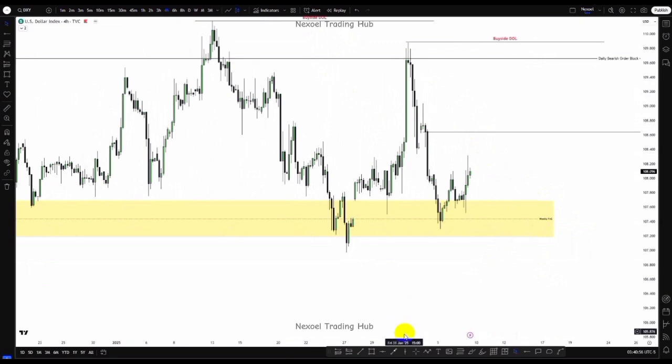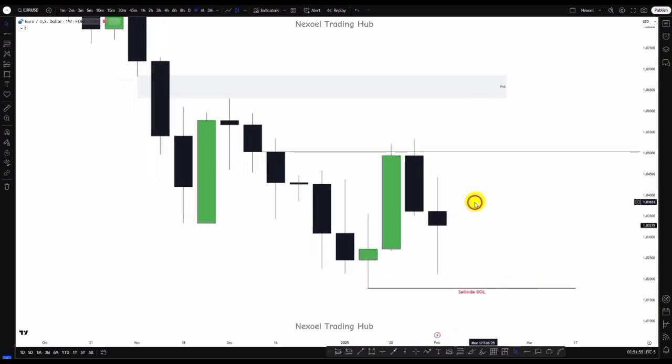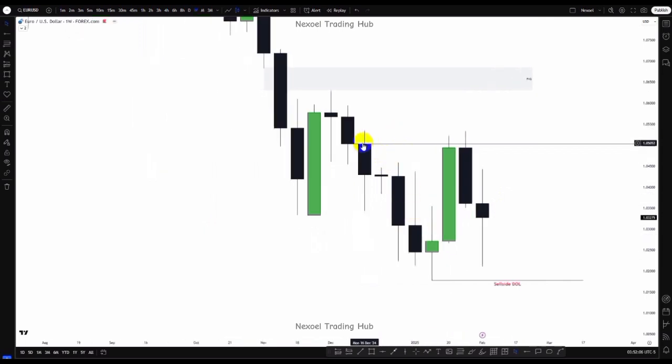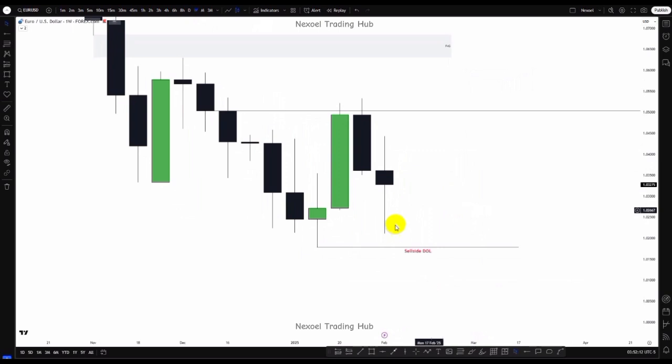Let's check out the Euro USD pair. This is Euro USD and this is the weekly time frame. I've been calling out this open close price from the weekly time frame, how we had the reaction of price and sponsored the bearish movement to the downside. Clearly from the daily time frame, we saw the bearish order block at the open close price in the weekly time frame. So now, this is our draw on liquidity to the downside here.